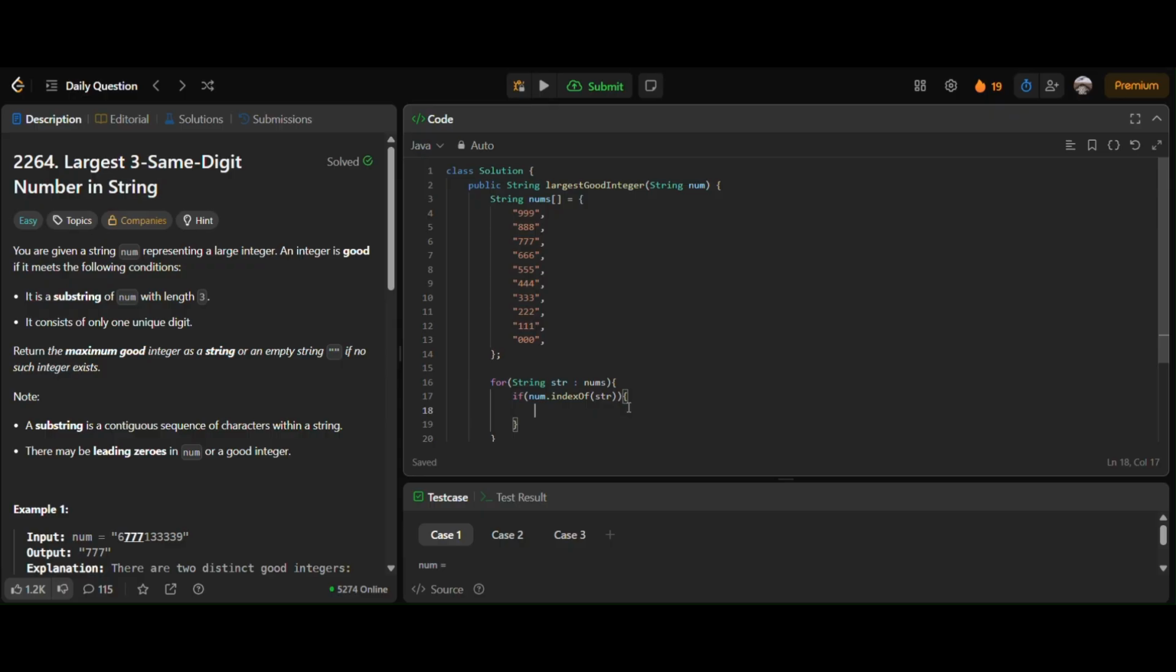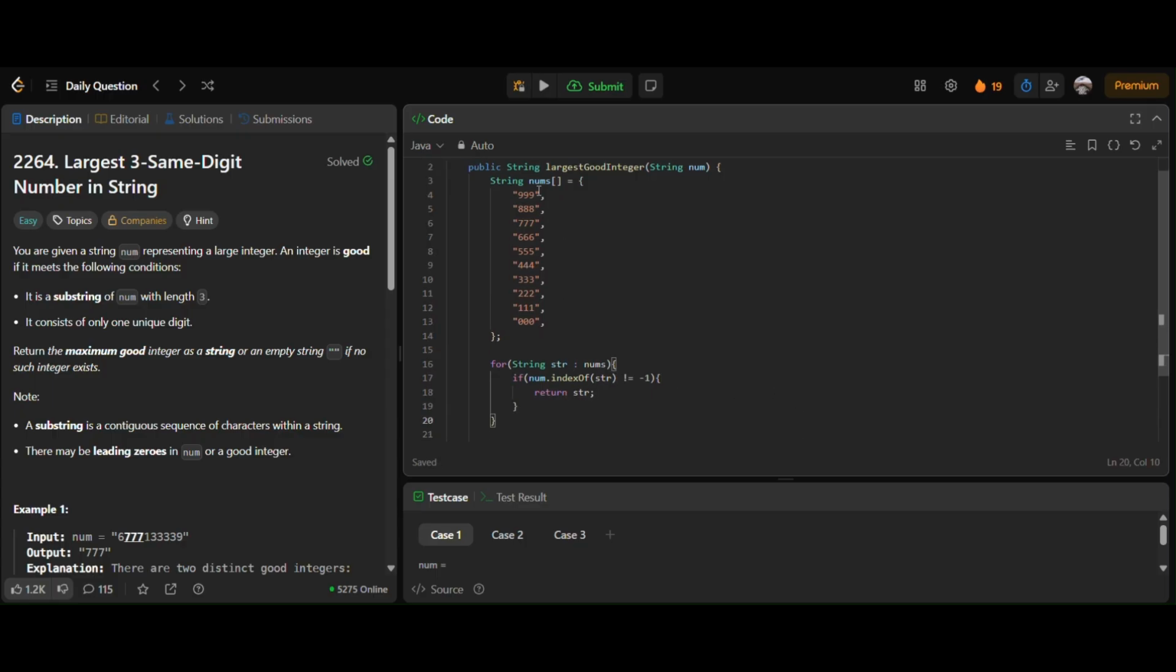If it is -1, it means that the substring is not present in the given string. So if it is not equal to -1, it means that we have found the string, so we'll return str, which is the solution. It will iterate through all of the substrings until we find one. If it matches, it will return the string which is matched.